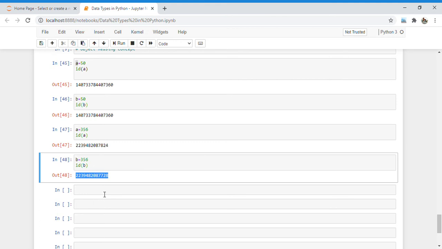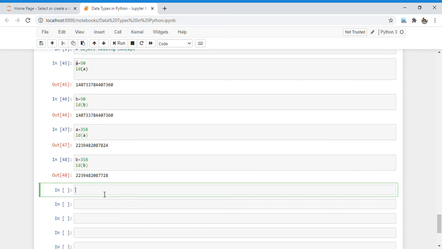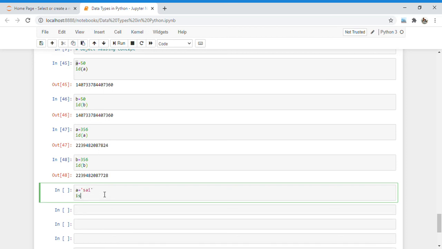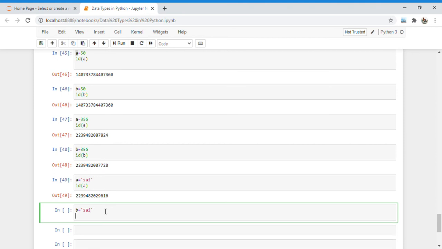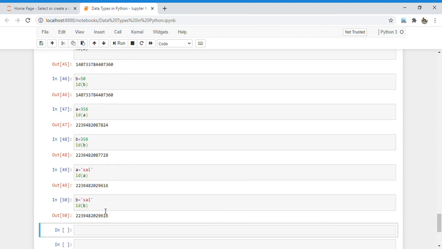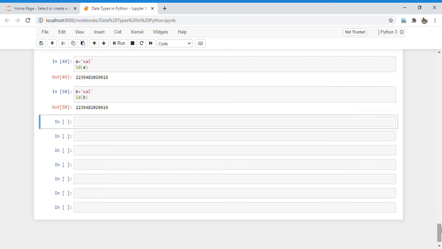Similarly, this is applicable to float and string also. For example, we will take a is equal to, suppose, here psi, and if we check the ID of a, it comes out to be this ID. And if we assign the same word psi to b, and check the ID of b, then it comes out to be the same output, that is, the same ID it will show us.